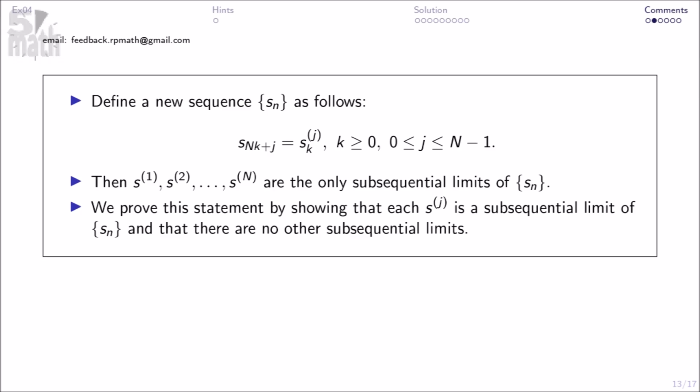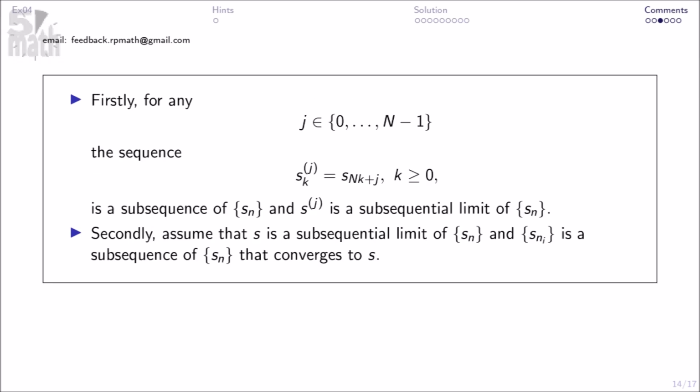We prove this statement by showing that each Sj is a subsequential limit of Sn, and that there are no other subsequential limits. Firstly, for any j in this, the sequence here is a subsequence of Sn, and Sj is a subsequential limit of Sn. Secondly, assume that S is a subsequential limit of Sn, and Sni is a subsequence of Sn that converges to S.